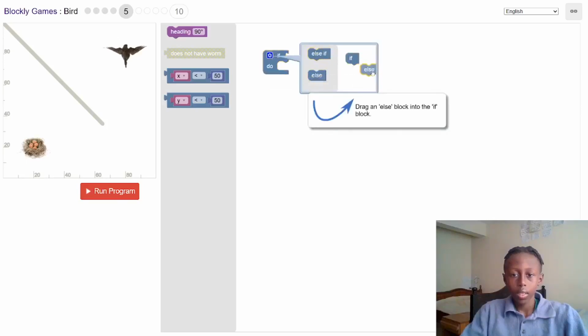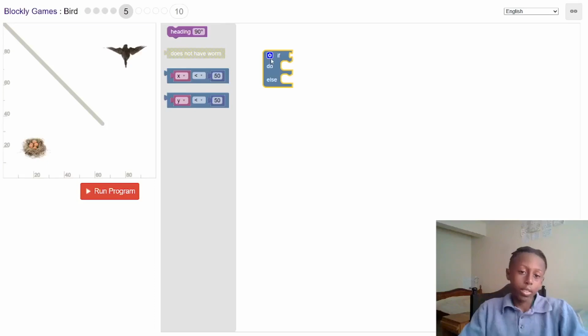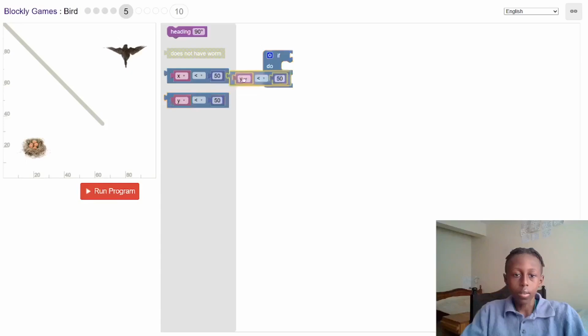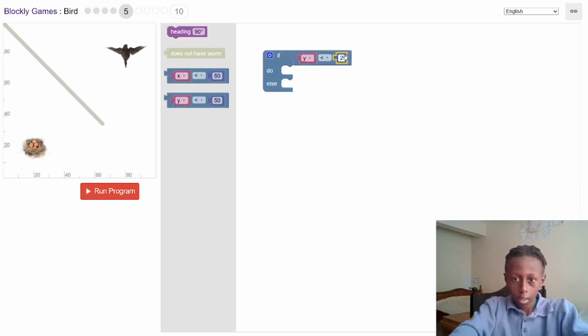It's giving me instructions. Okay. So this one I will need the y-axis now. If the y position is 20, let's make it 20.